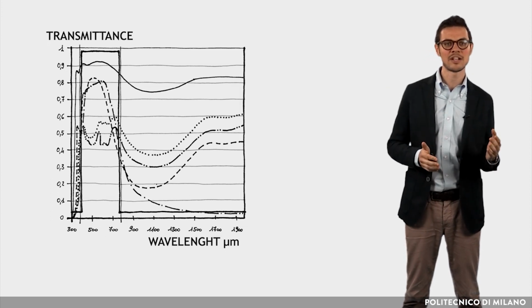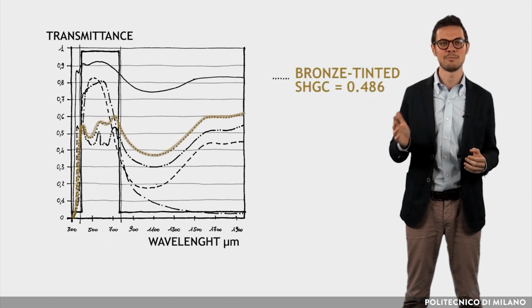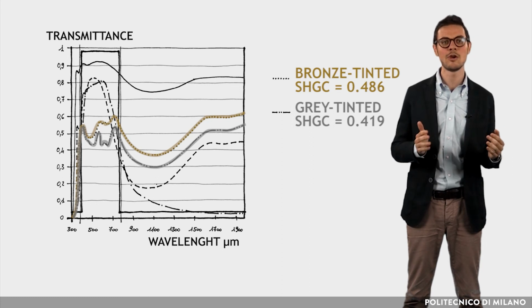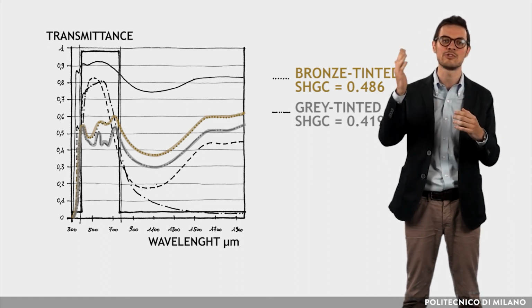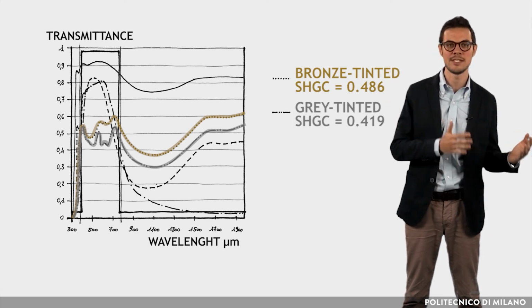Tinted glass, in fact, changes the solar spectrum. If the glass is bronze or gray, light quality is little altered and the low light transmittance leads to a high windows to wall ratio, which outweighs the benefit of low SHGC.